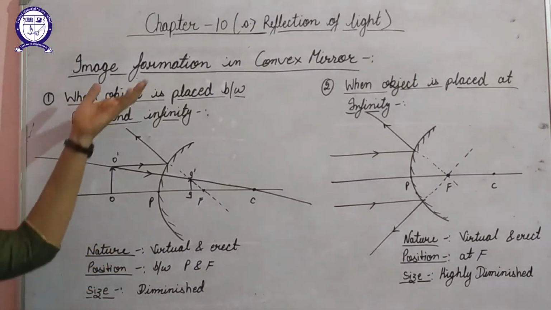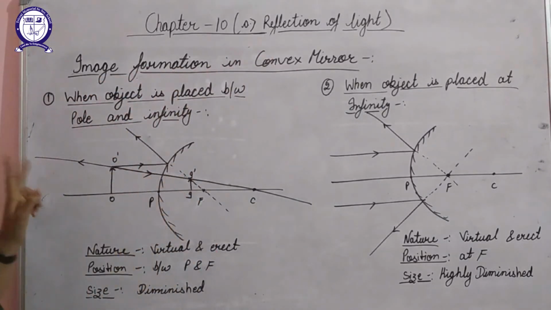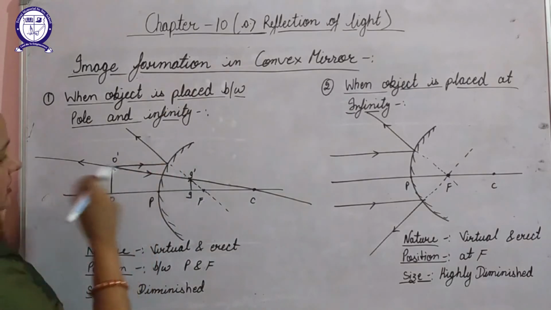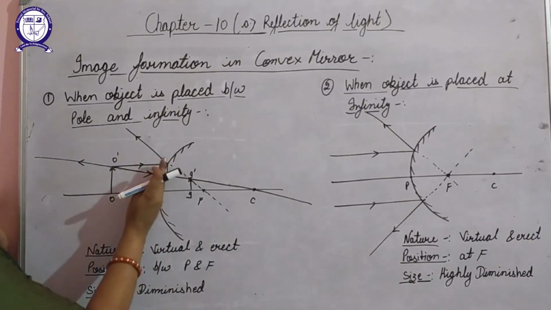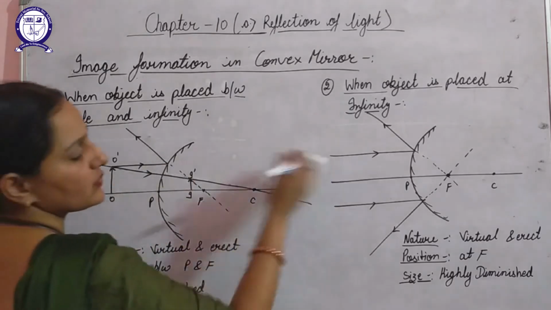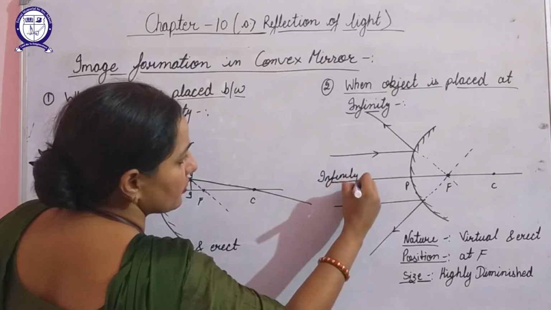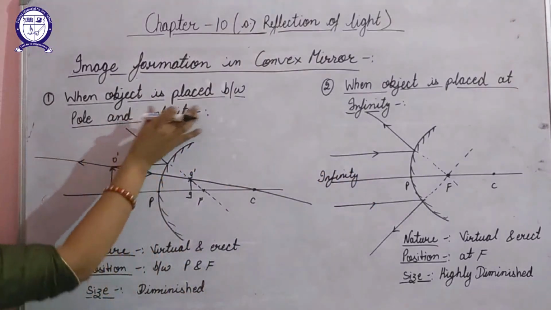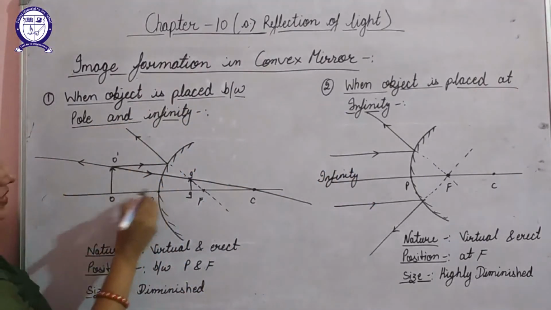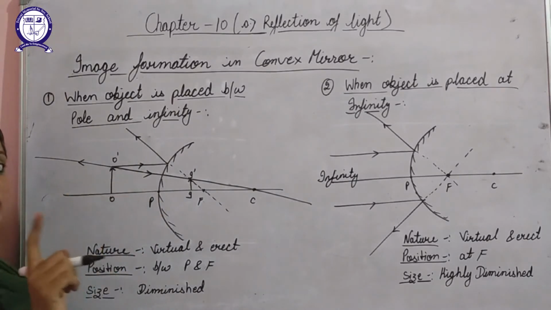Next, in the case of image formation in a convex mirror, we will discuss only two positions. One, where the object is placed between pole and infinity, and the second case, when the object is placed at infinity. If we talk about the first case, let us suppose that we have placed our object at this point, so we'll follow the same methods.